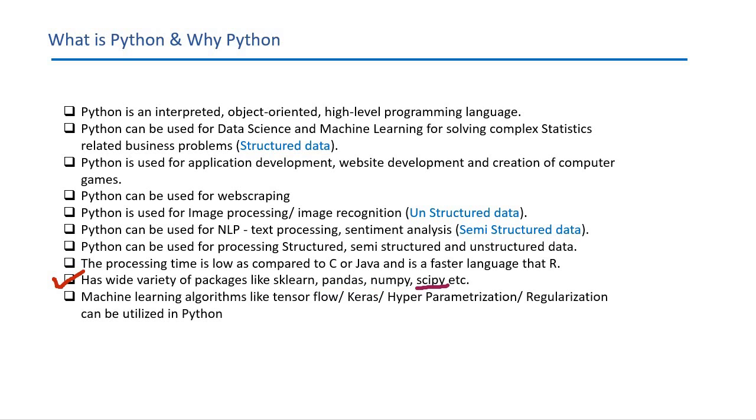SciPy is a scientific package used to process linear and algebraic equations. You can do the SVD algorithm, matrix calculations, matrix multiplication, and the inverse of a matrix with the help of the SciPy package. SciPy is majorly used for scientific computing and signal processing, and it is also used for clustering and segmentation in structured data.